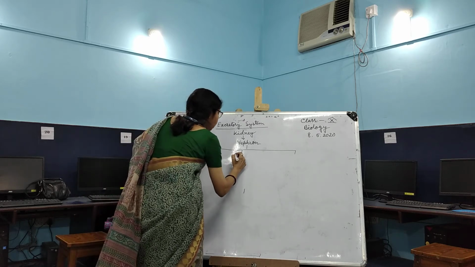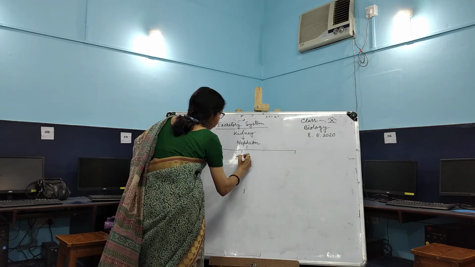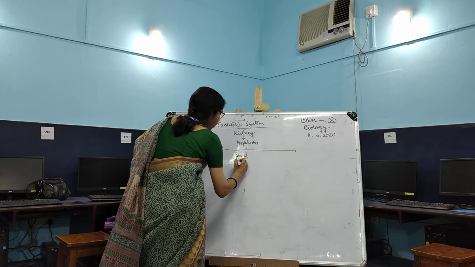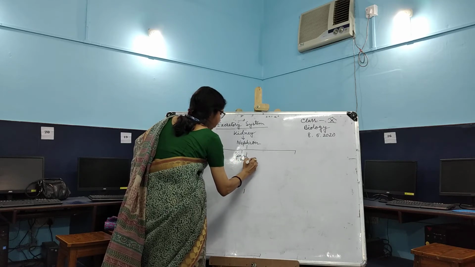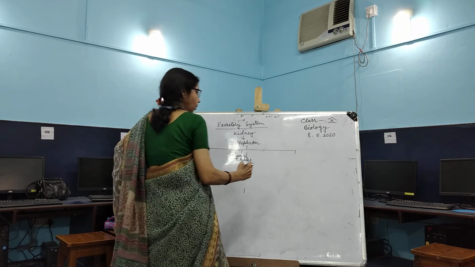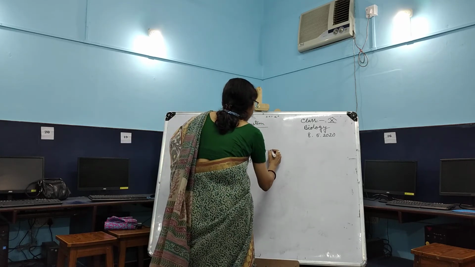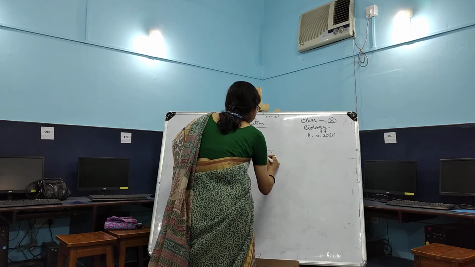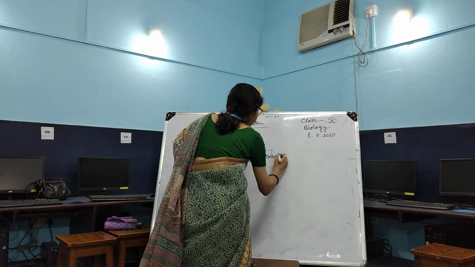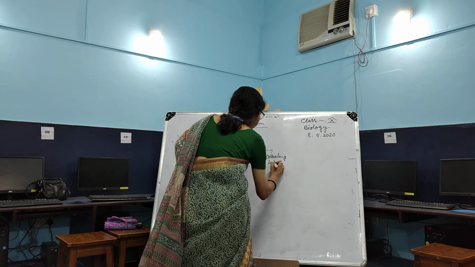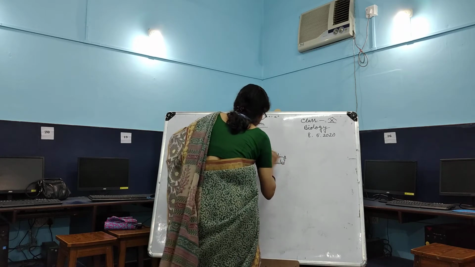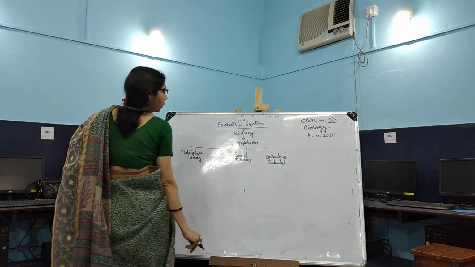Next is the renal tubules. And the third is the collecting tubules. So these are the 3 parts.